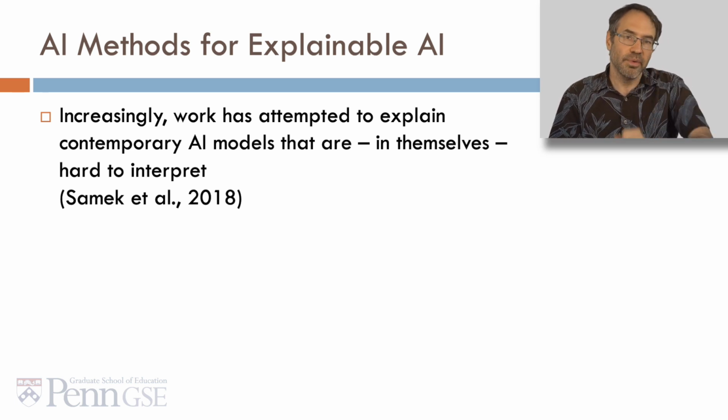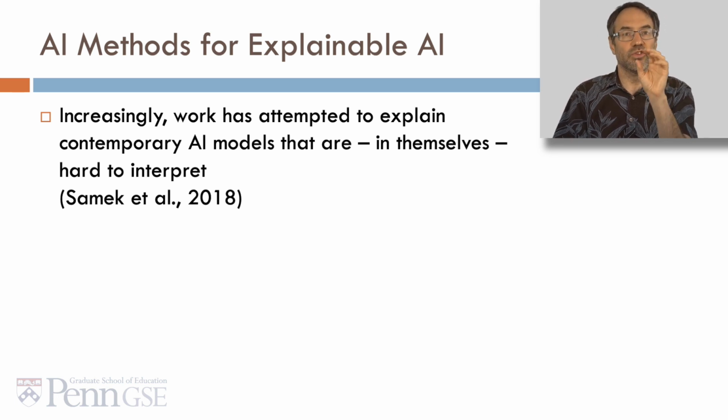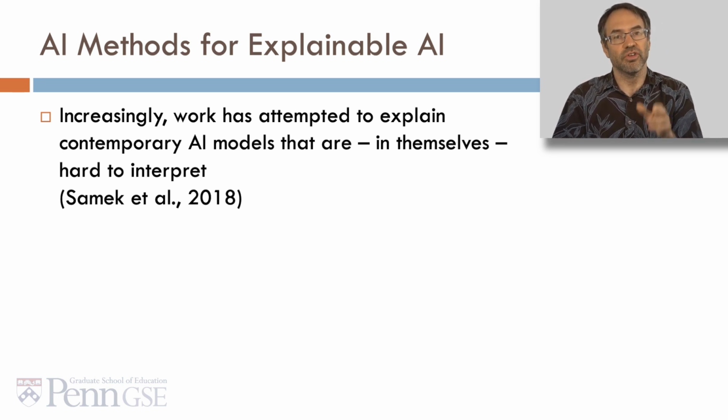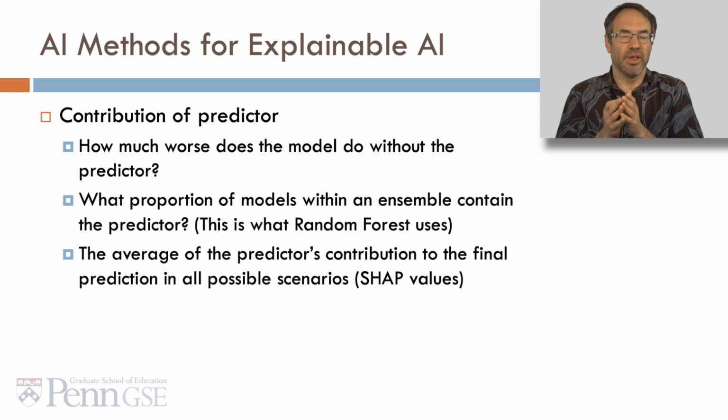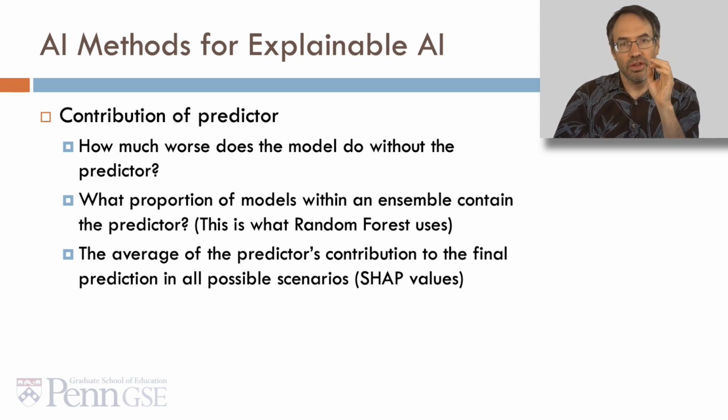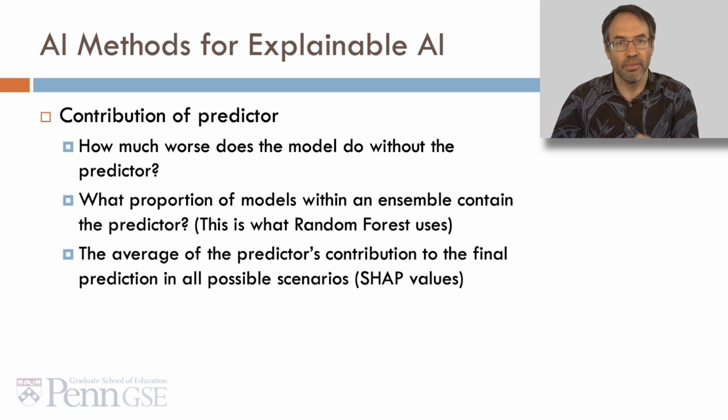So this is explainability versus interpretability. We're not trying to interpret the model, we're trying to explain why the model made a specific prediction in a specific case, which might be easier. And there's a lot of methods for explainable AI. One of the big categories is the contribution the predictor makes to the model.